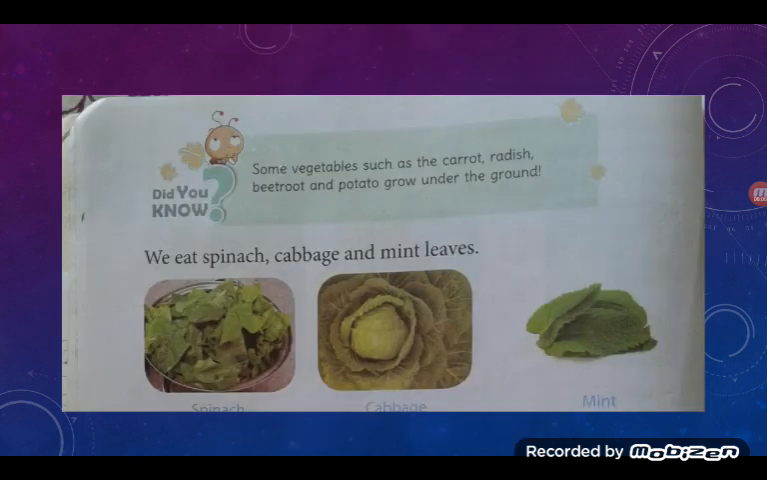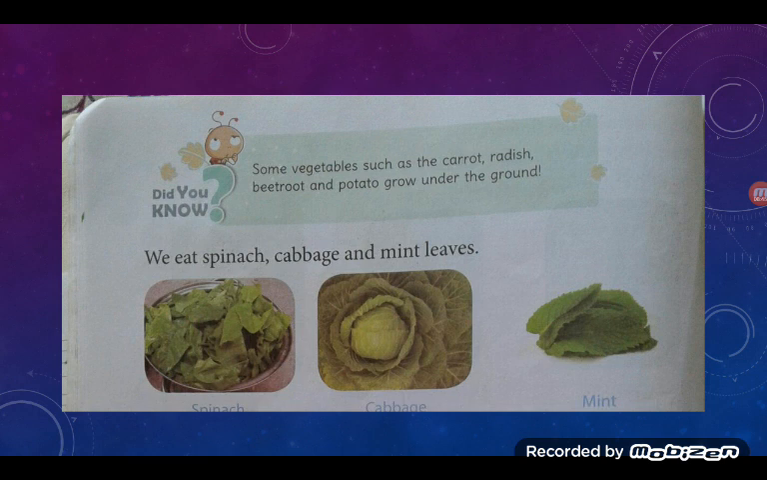Here what is written? Some vegetables such as carrot, radish, beetroot and potato grow under the ground. Just now I told you, all the roots are growing under the ground. But potato is a stem vegetable, but it grows under the ground. We eat spinach, cabbage and mint leaves. These are leafy vegetables. If you remember, I also told you about fenugreek, methi, correct? Fenugreek is also a leafy vegetable.